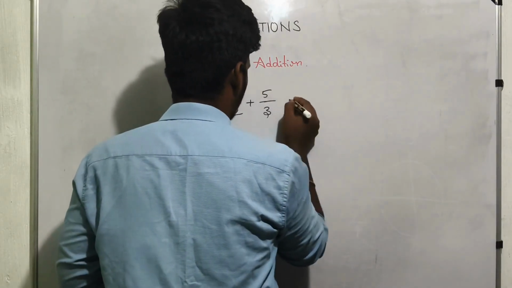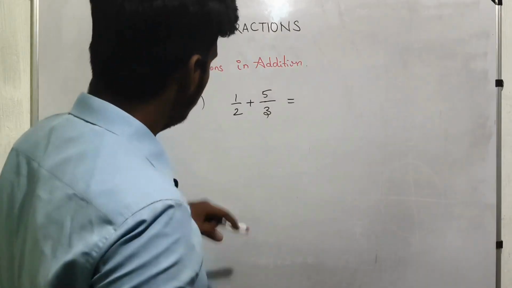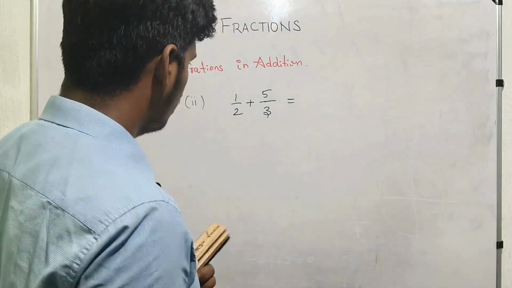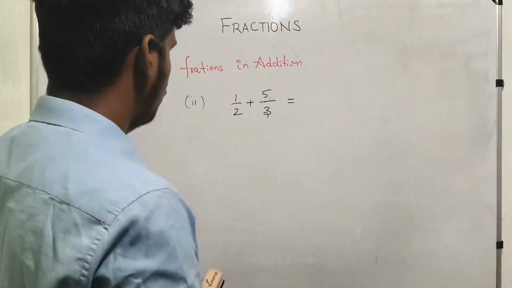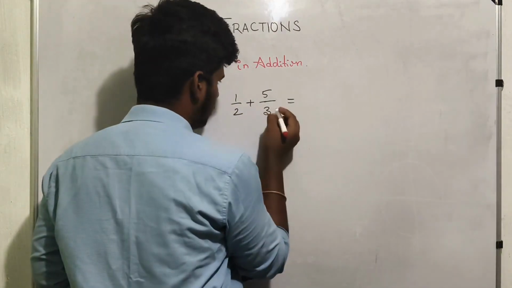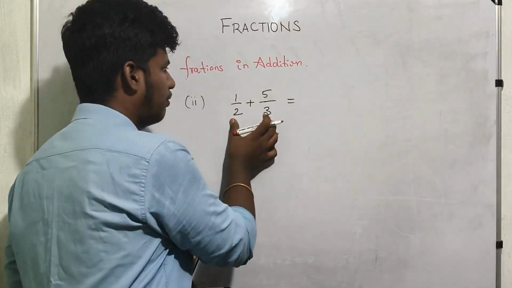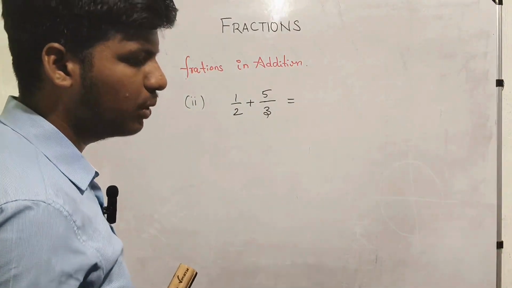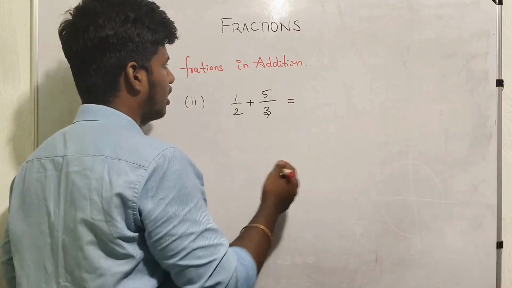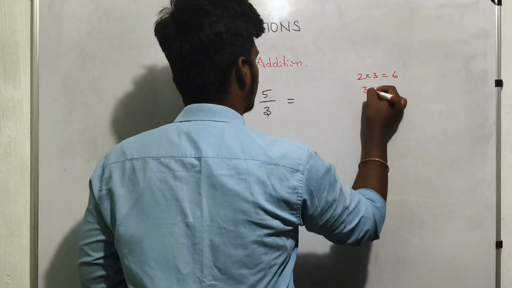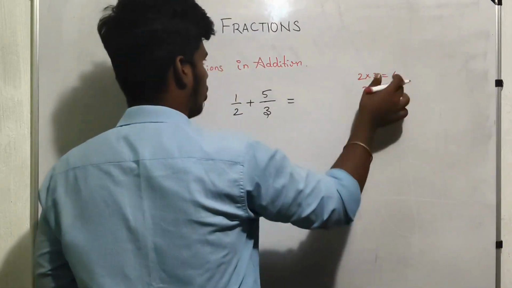Five by 3, so equals 1. So now the denominator is not common, and also 3 is not in the table of 2. So what do we have to do? Here you see, what is the common thing in the 2 table and the 3 table? 2 3s are 6, 3 2s are 6, so there is no common term, right?